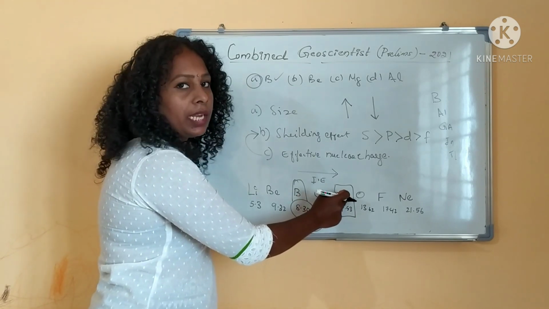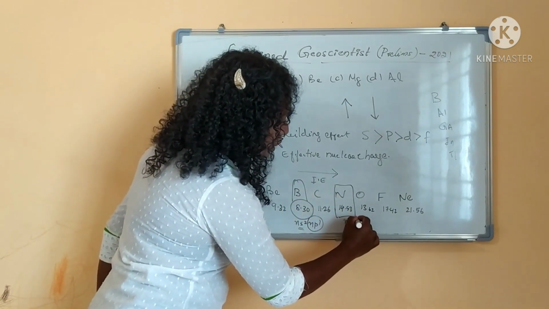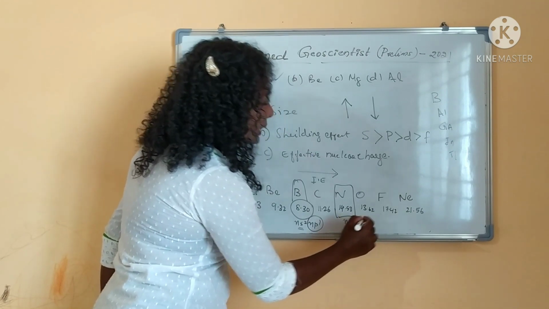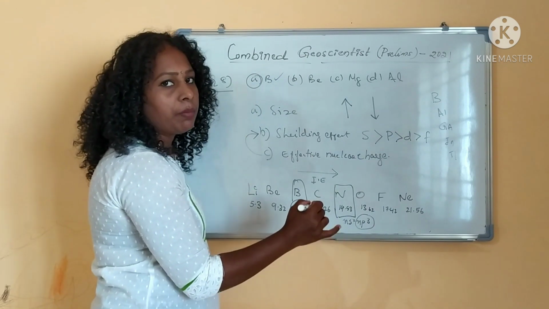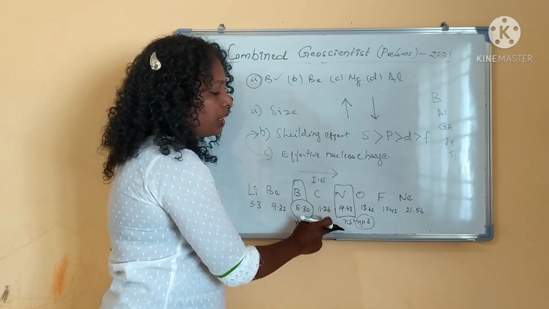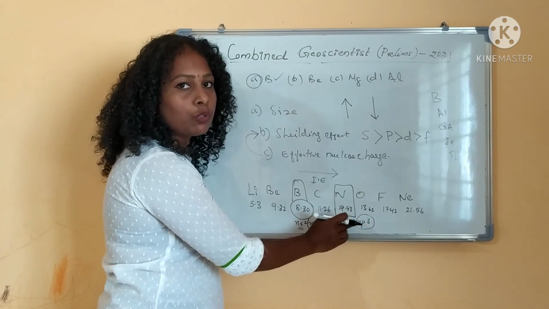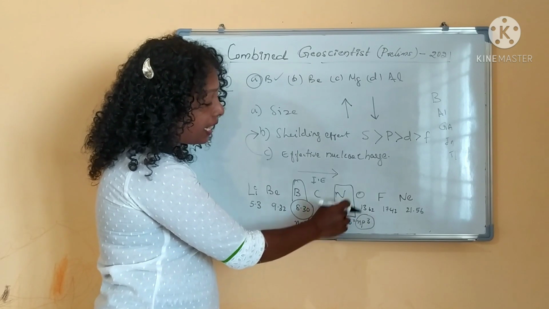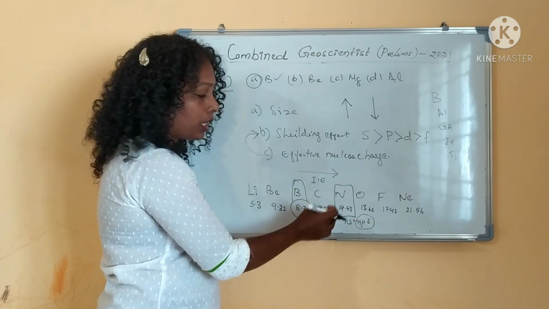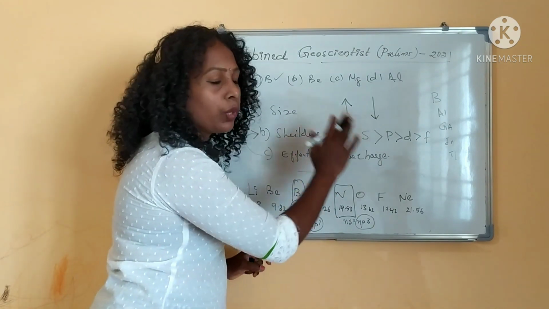And in the case of nitrogen, the electronic configuration is Ns2 Np3, a half filled orbital. So it is difficult to remove an electron from this Np3 orbital because of the stability. That is why it is showing a higher ionization energy than oxygen. So the trend depends on the shielding effect and effective nuclear charge.